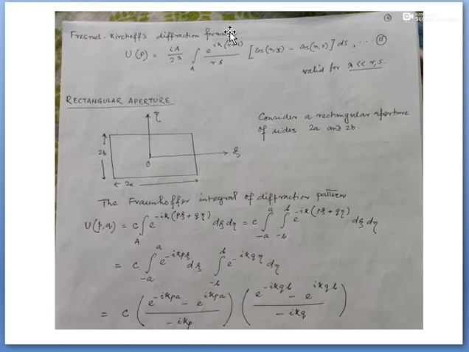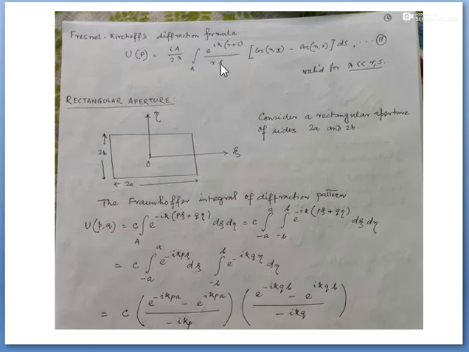So this is basically Fresnel-Kirchhoff's diffraction formula, and now I am going to apply this diffraction formula on this rectangular aperture. Say this is a rectangular aperture of dimension twice a and twice b, and these are two axes xi and eta. Okay, এবং আমি এই অ্যাপারচারটার উপরে জাস্ট ফ্রন্ট অফ ডিফ্রাকশন ক্যালকুলেট করব।